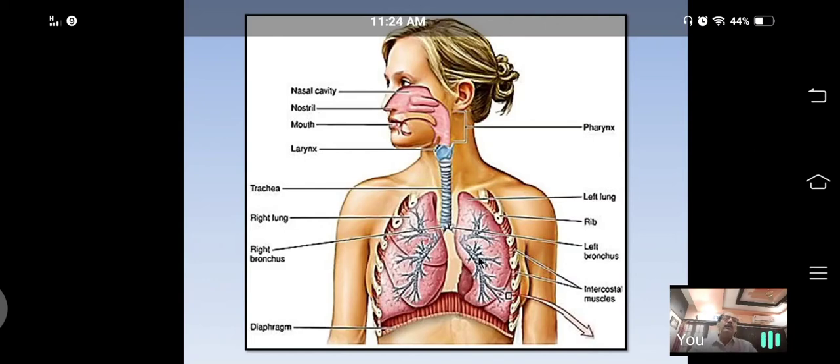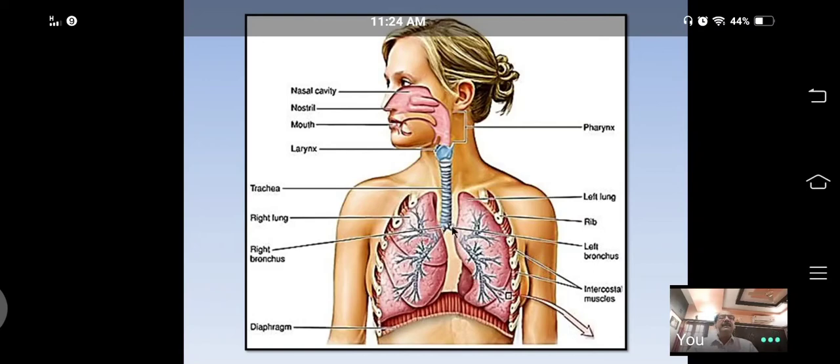What about the left lung? The left lung is divided into only two lobes. The upper one is the superior lobe, the lower one is the inferior lobe. There is no middle lobe because the middle part of the left lung is occupied by the heart. That's why the left lung is smaller in size, with only two lobes, superior lobe and inferior lobe.